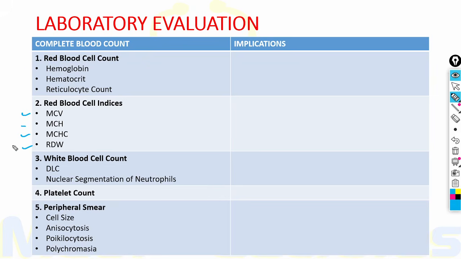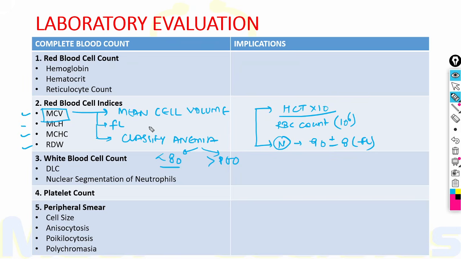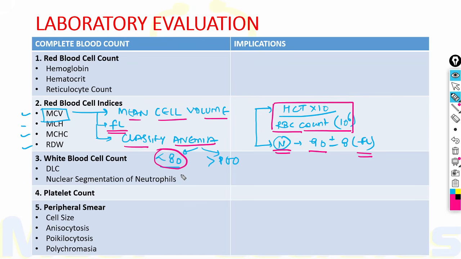Let's see them one by one in detail. MCV is the mean cell volume or mean corpuscular volume. It is represented in femtoliters. The formula for MCV is hematocrit into 10 divided by RBC count in millions. The normal value is 90 plus minus 8 femtoliters. It is used to classify the anemia. When the MCV is less than 80, it is microcytosis, and more than 100, it is macrocytosis. 80 to 100, it is normocytic.